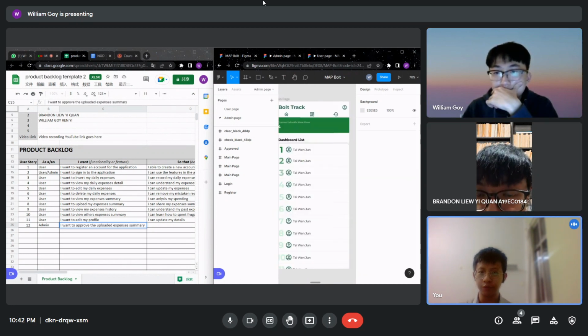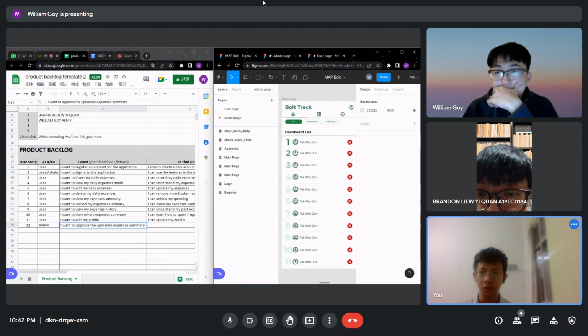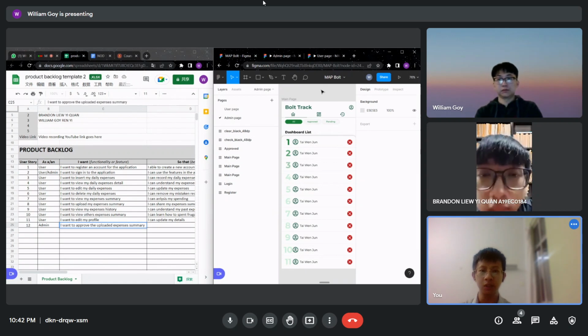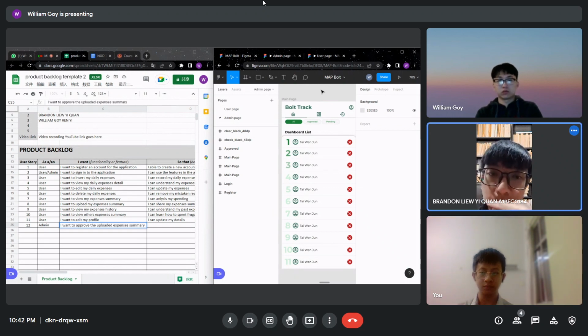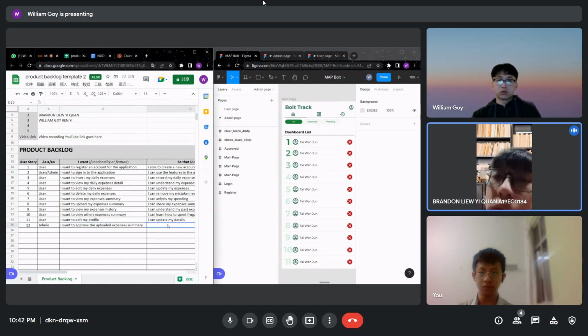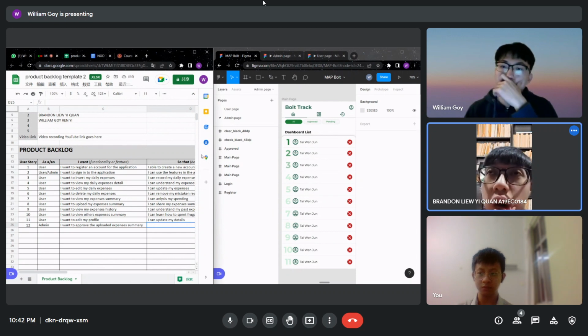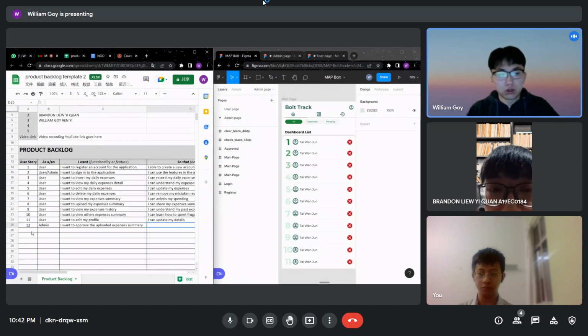So we can refer to these slides, these documents. I think as admin, you can see all of the expenses summaries, approved and not approved. Maybe it's view, approve, deny. View, approve, and deny. Okay. So as an admin, I want to view the list of unapproved expenses summaries. We will take that as a user story.